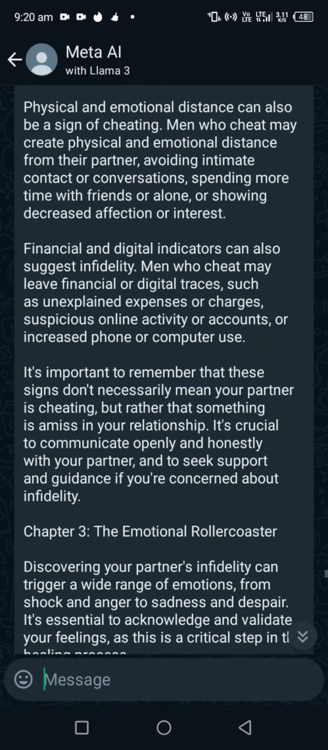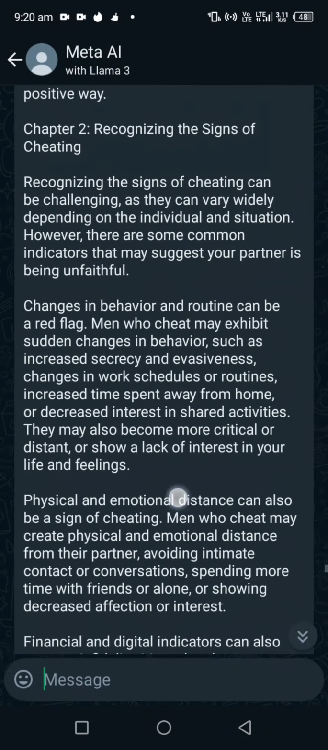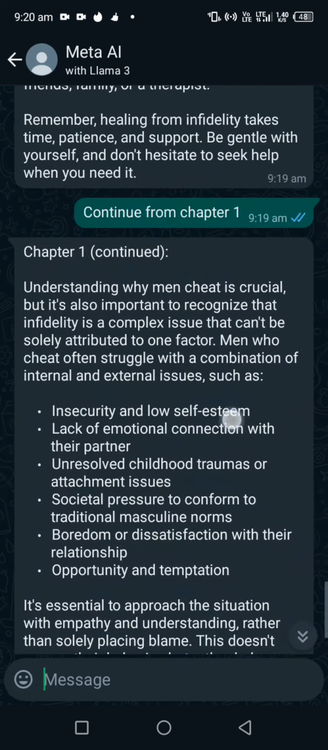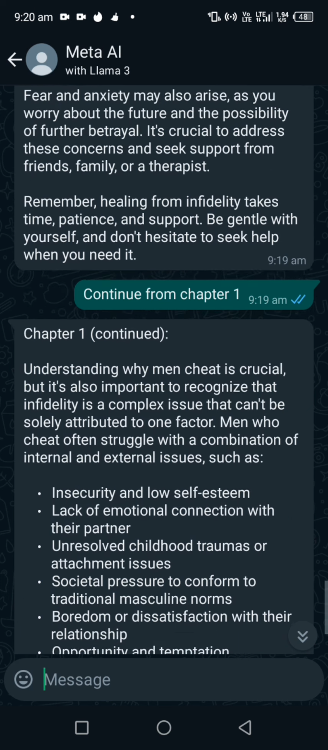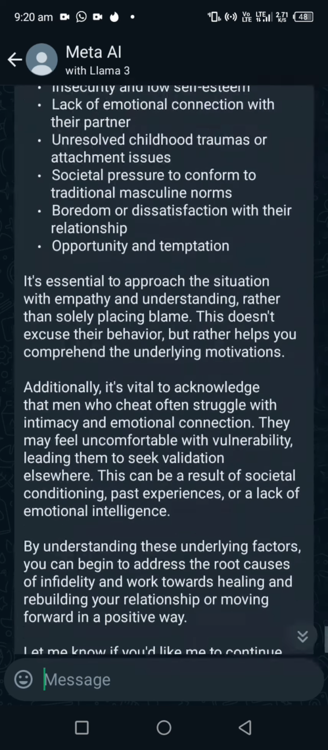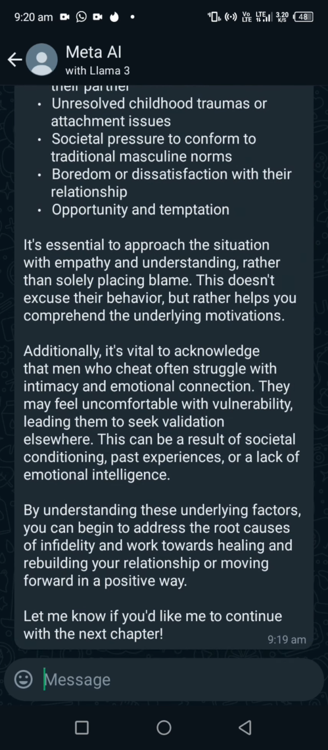And note something: at the end of chapter 1, it says understanding why men cheat can be a difficult and painful process, but it is a crucial step. Now where they continue, they said understanding why men cheat is crucial, but it's important to recognize. So if you come to your docs, it's common sense to remove that last part and include this one, because it's a continuation. So they are bringing almost the same words to this place. Now this is a continuation of chapter 1.